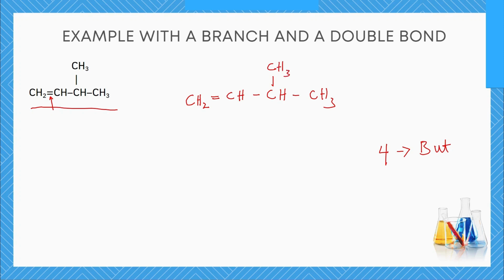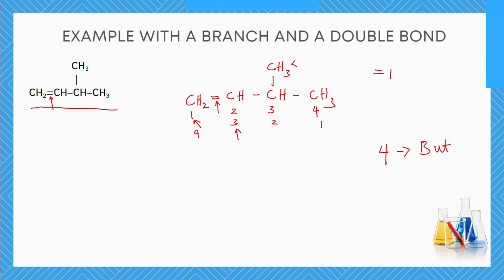So how do we know where to count from? We can start counting from here: 1, 2, 3, 4. If we count that way, this double bond is going to be on carbon number 1. If we start counting from the right to the left, however, this will have 1, 2, 3, 4, and this double bond is going to be on carbon number 3.